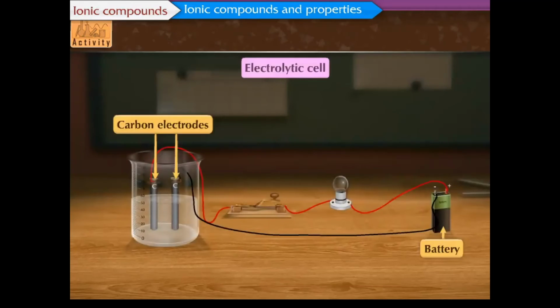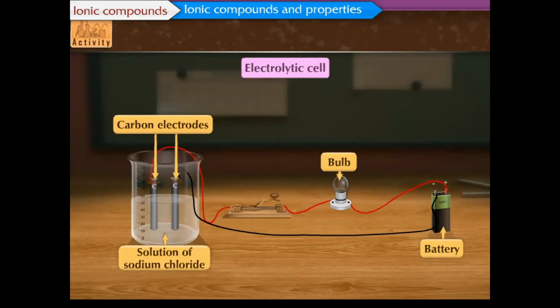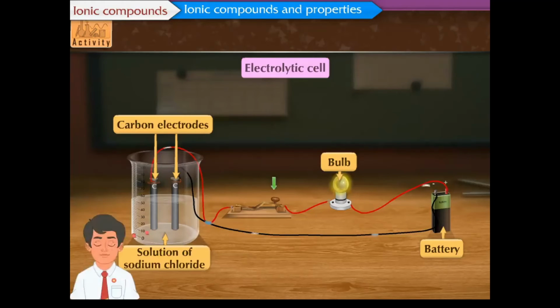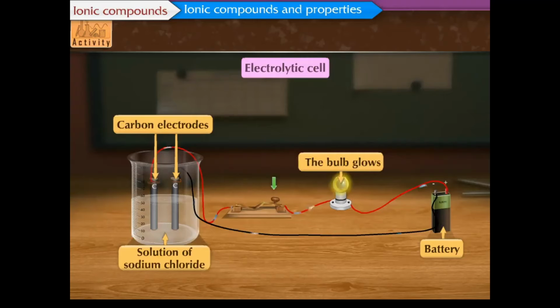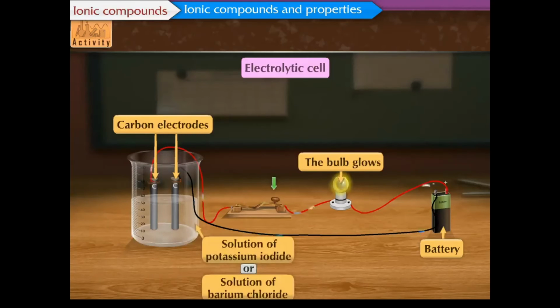Prepare an electrolytic cell by connecting the carbon electrodes to the positive and negative terminal of the battery. Connect a bulb in the circuit. Insert the electrodes first in the solution of sodium chloride. Switch on the current. What do you observe? The bulb glows. Similarly, let us check the same for the other solutions. The bulb glows when each of the other salt solutions are used. This shows that all these solutions can conduct electricity.